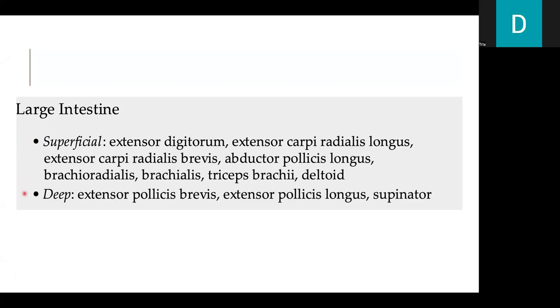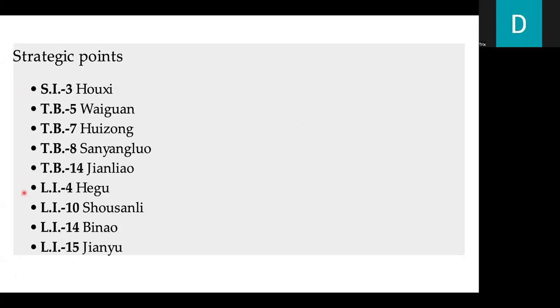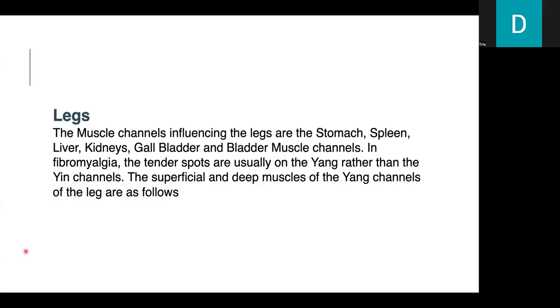For deep, it's in the extensor pollicis brevis, extensor pollicis longus, and supinator. The strategic points to be used are SI3, triple burner 5, triple burner 7, triple burner 8, triple burner 14, LI4, LI10, LI14, and LI15.